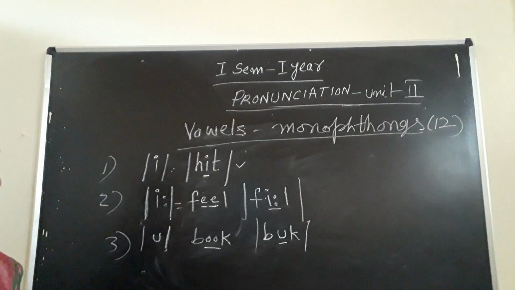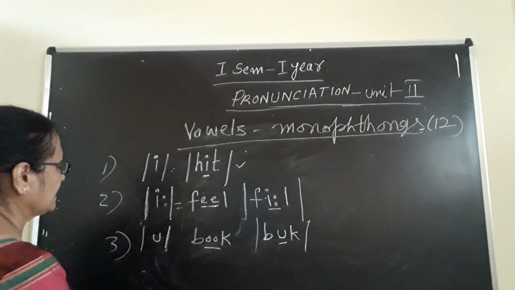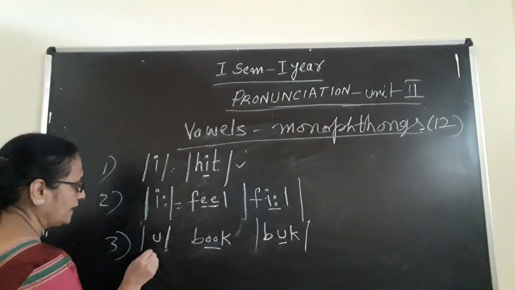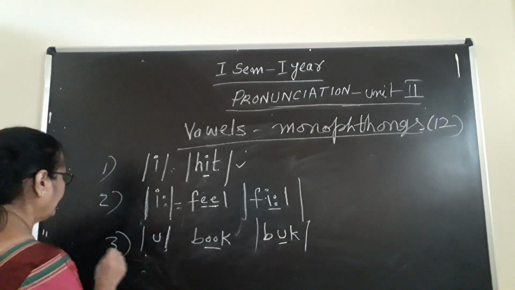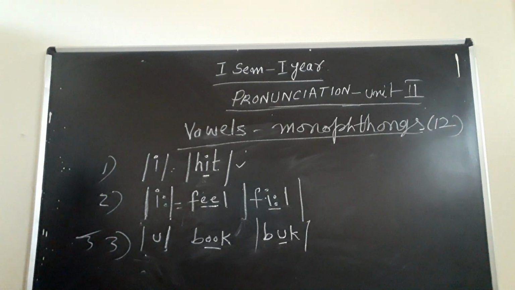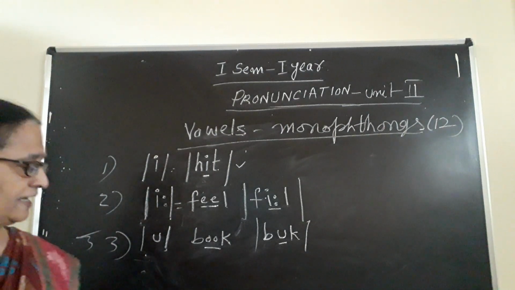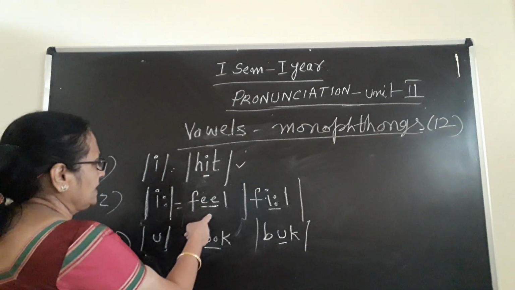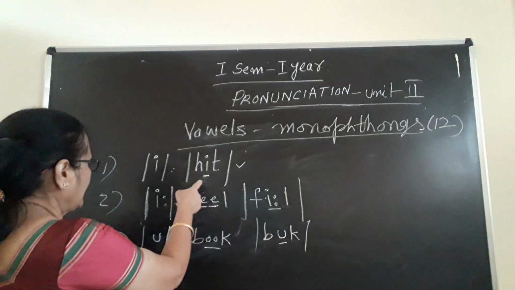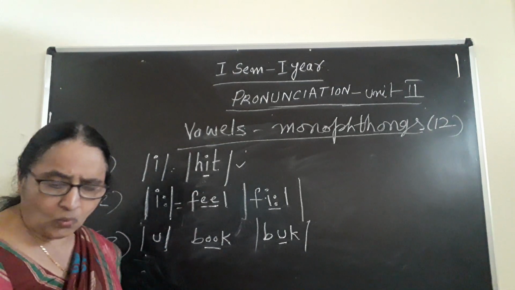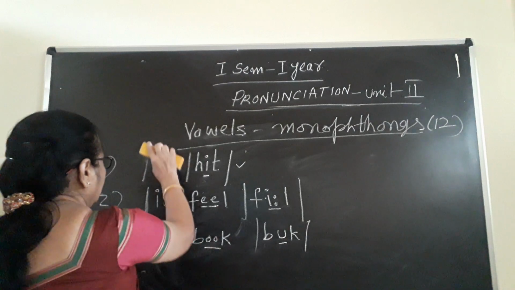The next one comes U. This one I am writing here as Hindi U. Did you understand Hindi U? I will write here. Then next, another word. Here E, here E, here U. After that, the U sound I am writing.